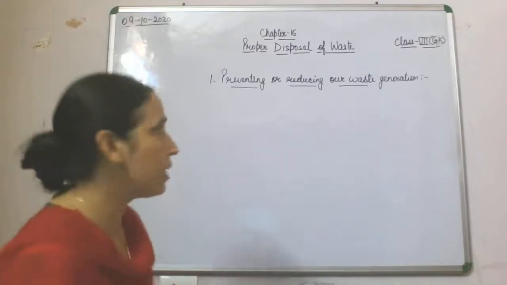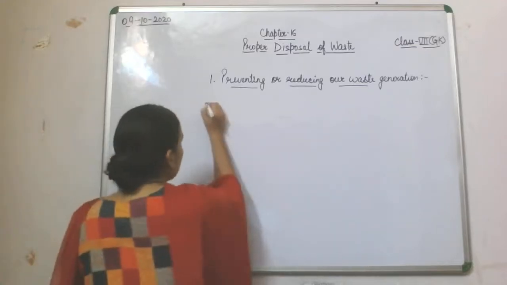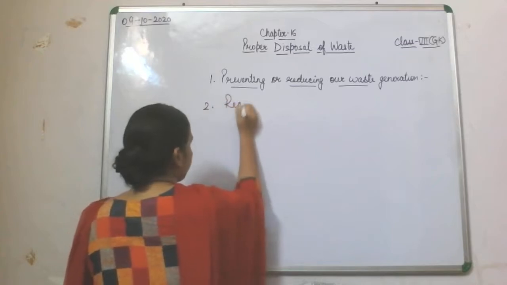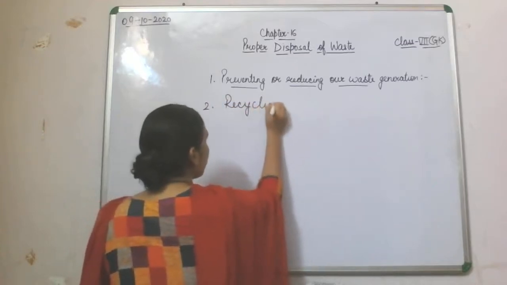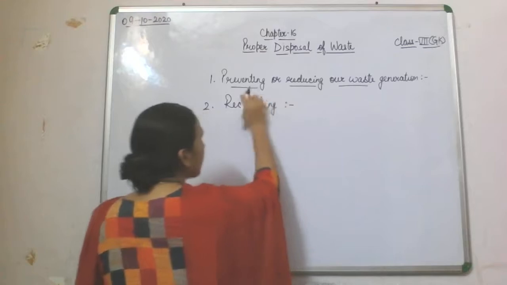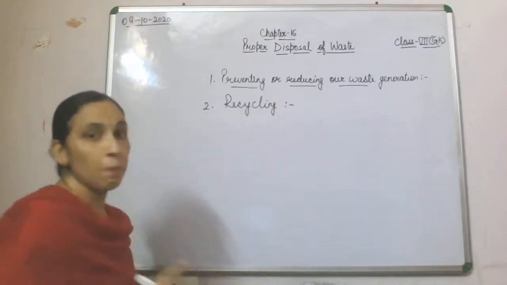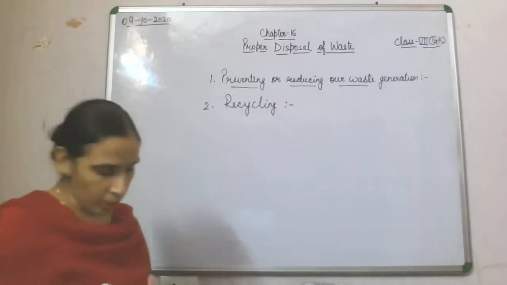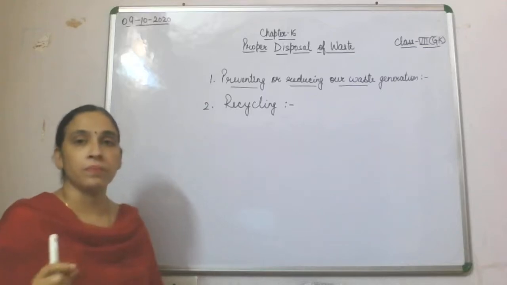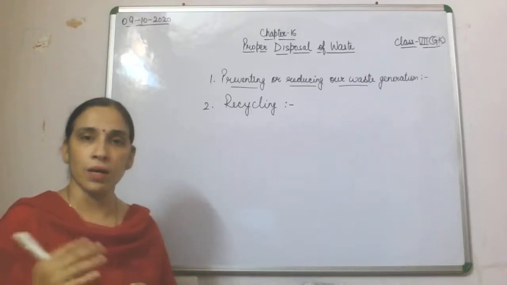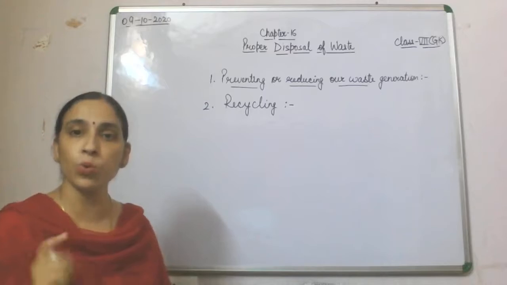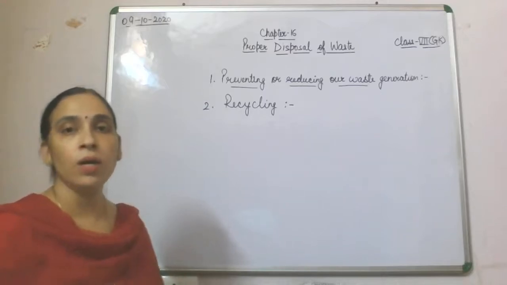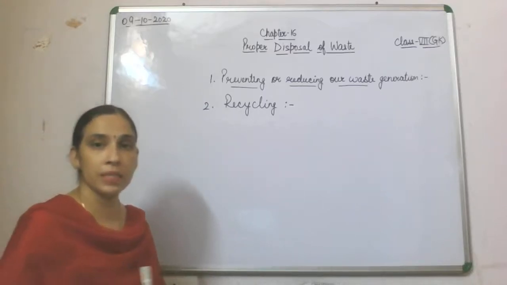Then the next very important step is recycling. First of all, this step will be done by us, after preventing or reducing. For example, if you require a new bottle, the old bottle must be given to a person so that it can be recycled.